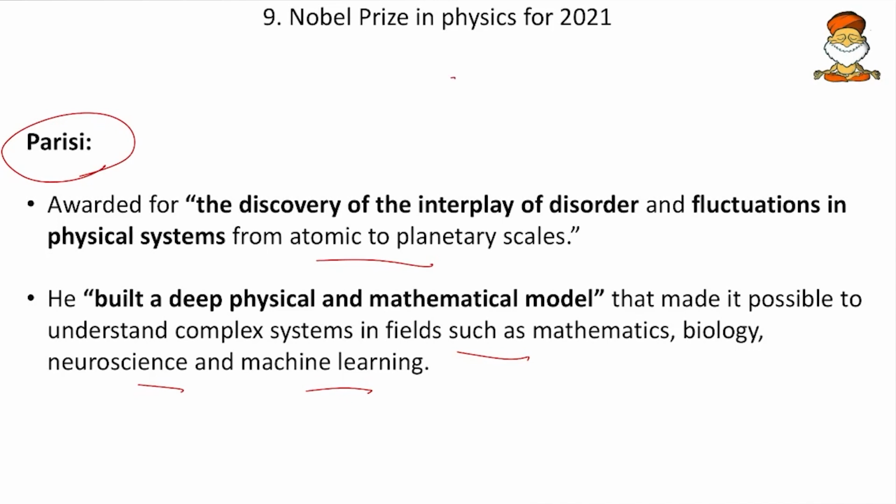Say, for example, friends, we take any one system. I take neuroscience, one brain. Whenever there is a change in the thought process, there will be a change in the enzymes, and whenever the enzymes change, the ionic content in the brain changes, and thereby the brain starts reacting in a different manner. That is the fluctuation of a brain.